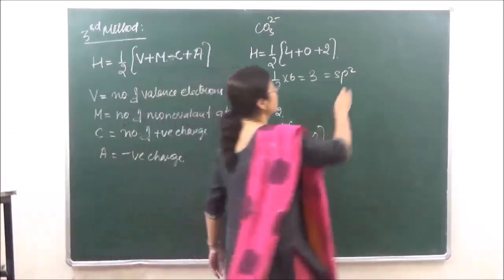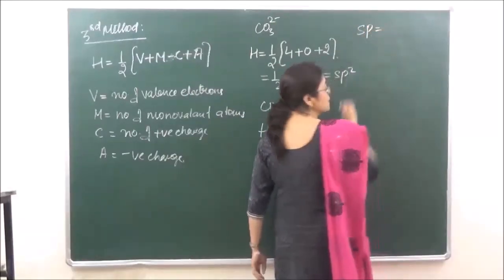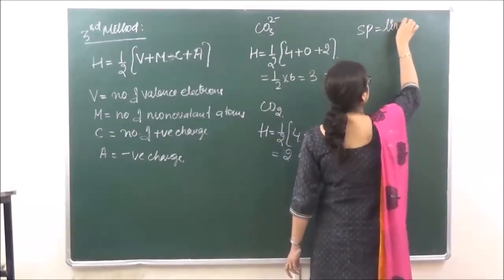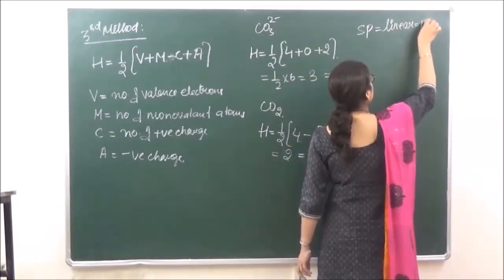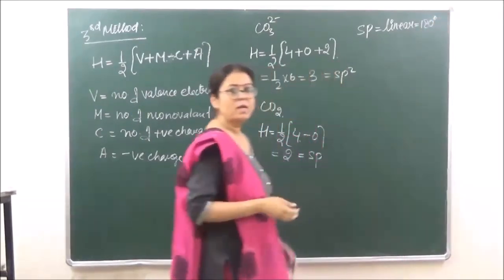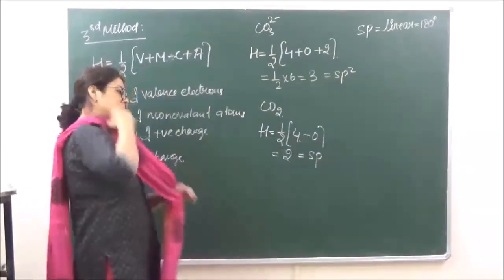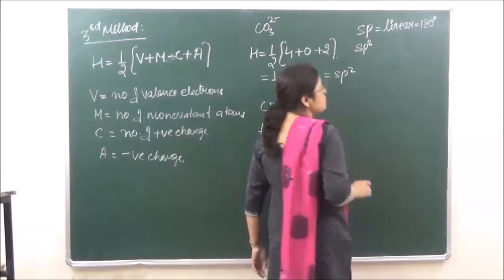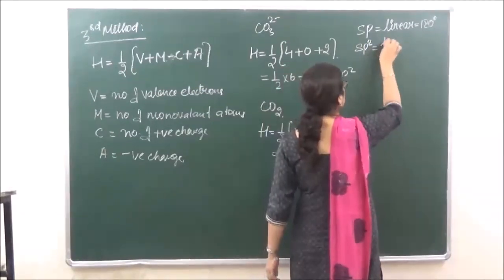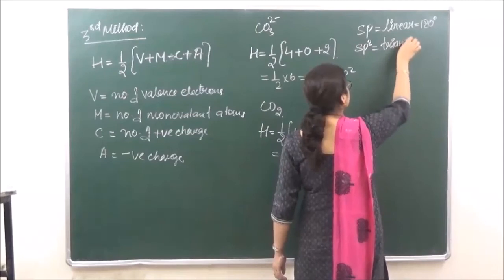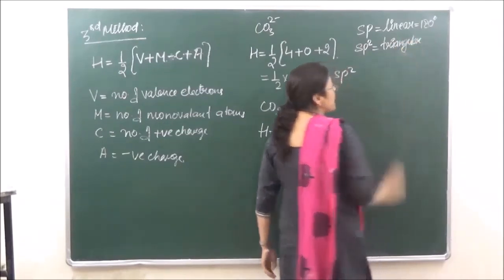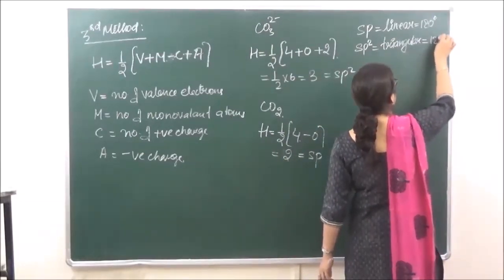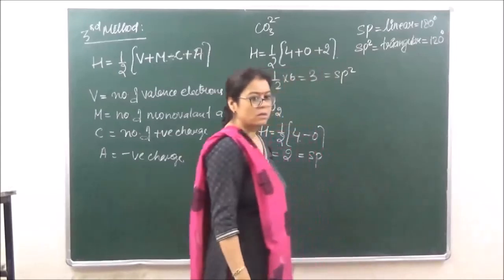If the hybridization is sp, then the geometry is going to be linear and the bond angle in this case is going to be 180 degrees. Okay? Then if hybridization is sp2, the shape is going to be triangular, and the bond angle is going to be 120 degrees.